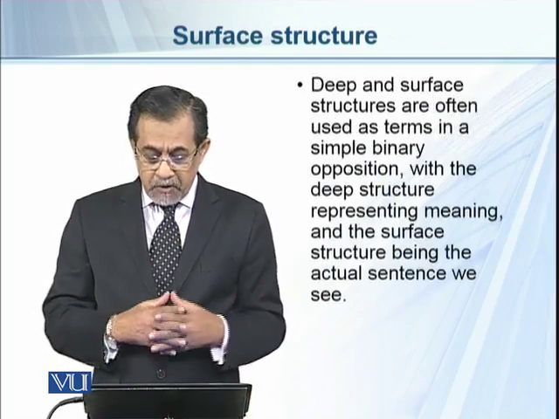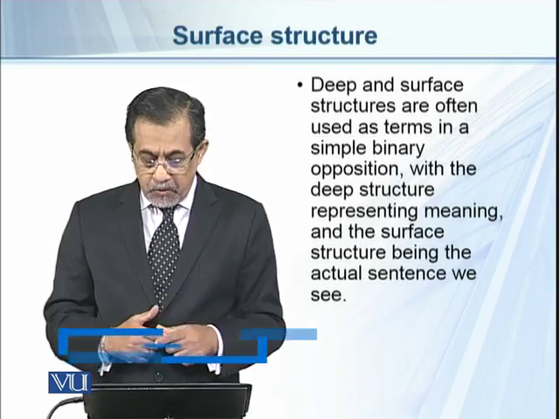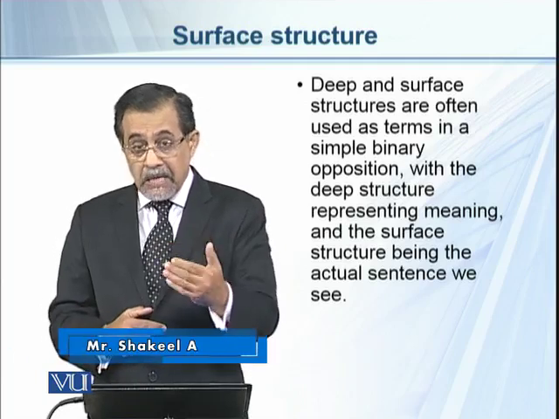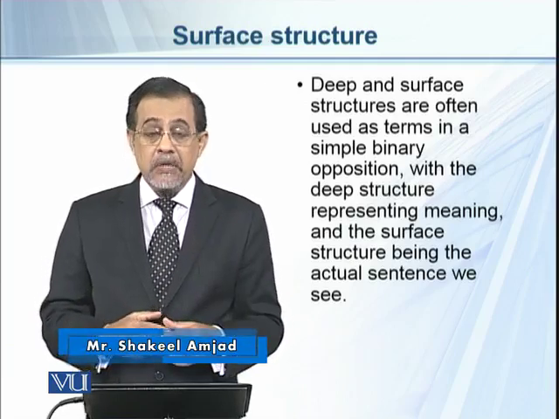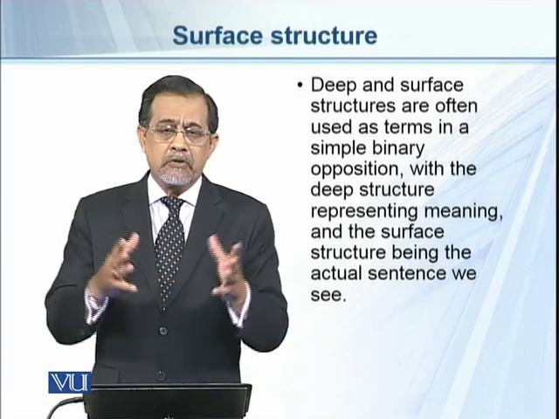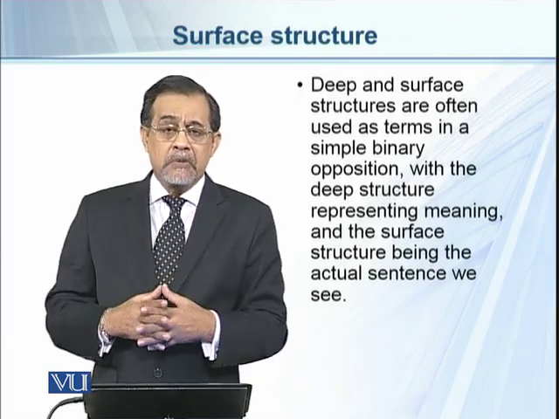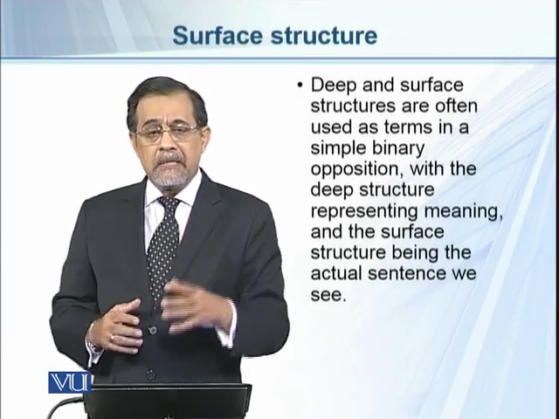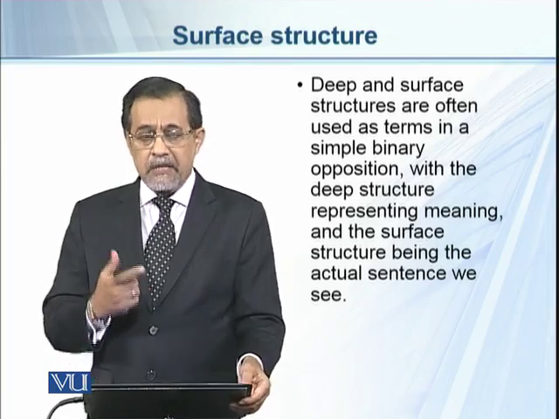Deep and surface structures are often used as terms in a simple binary opposition, with the deep structure representing meaning and the surface structure being the actual sentence we see. These are two sides of the same coin, all right? The deep structure represents meanings, and what we utter is the surface structure of the sentence.